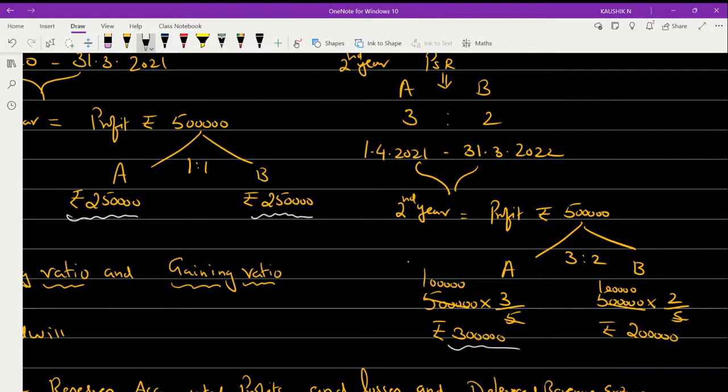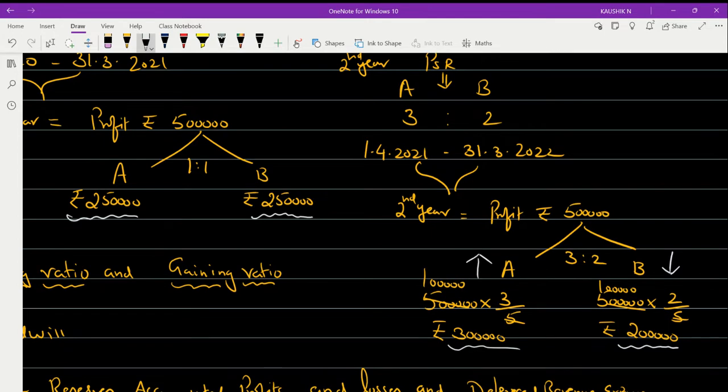That means comparing to his earlier profit, the current year profit has increased for him. Whereas for partner B, earlier it was 2 lakh 50, but now it has become only 2 lakh. So partner B's profit has come down, whereas partner A's profit has gone up.